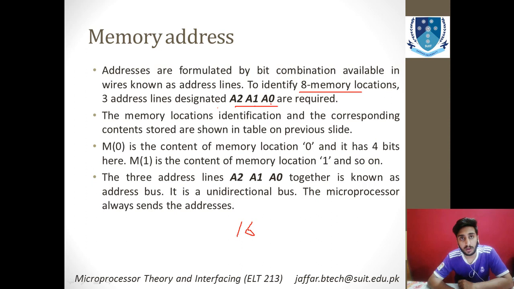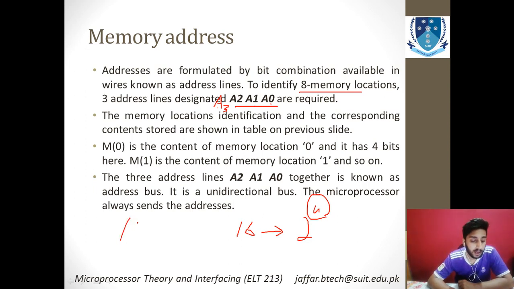Let's say you have stored data that was large enough and you have used 16 memory locations. Now to access these 16 locations, you will be needing 2 power 4. It means that you will be needing A0, A1, A2 and A3. So for 16 unique addresses, you will be needing 4 address bus lines.